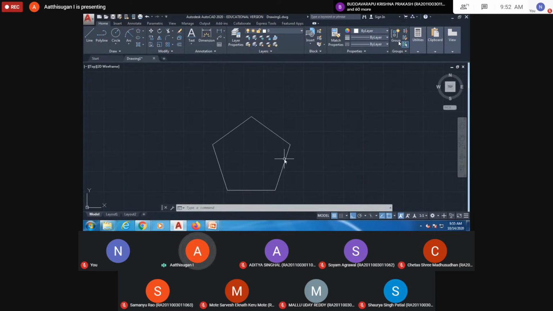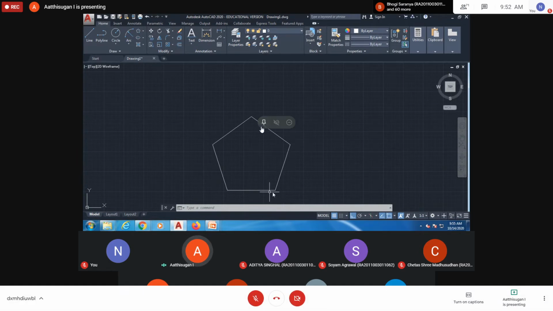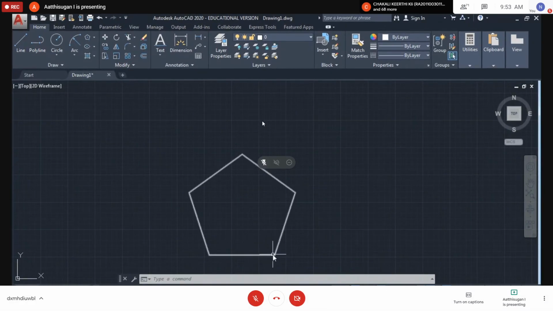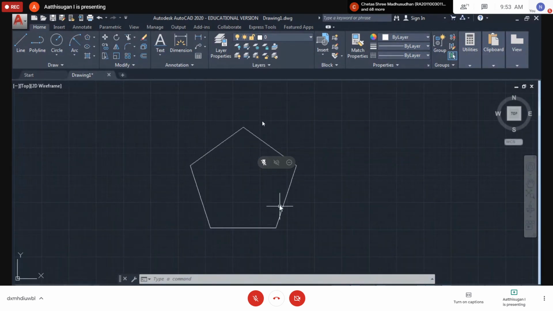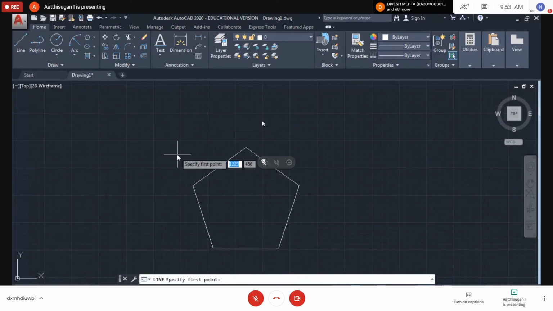Next step, you have to unwind this one. I'm going to take any one reference point; suppose I remove from here. If I remove any one side, you get a different full length. For that, you draw an extension line.